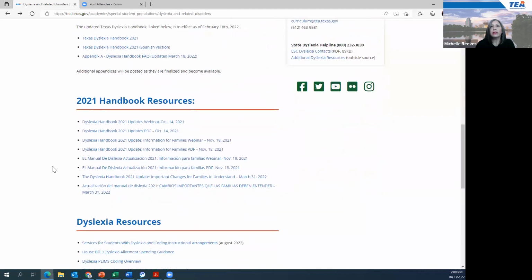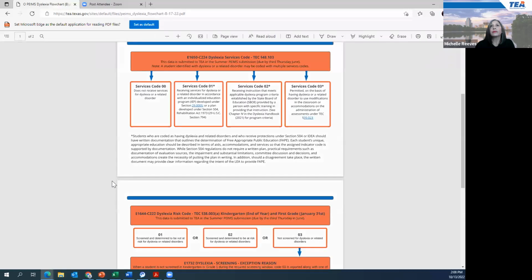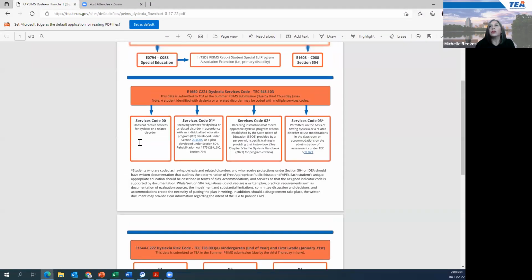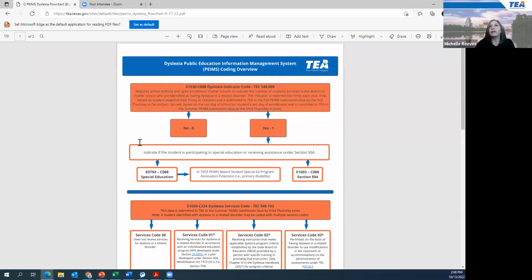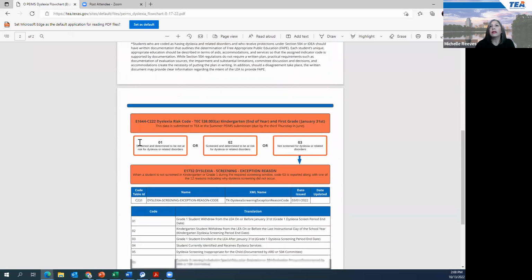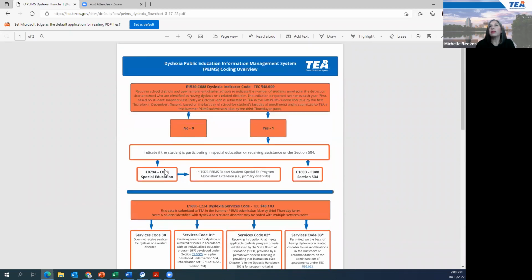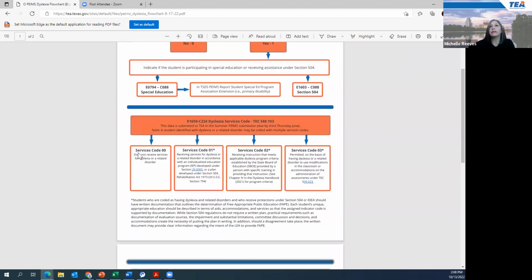Let me scroll down to that. This is Dyslexia PEIMS coding overview. This used to be a one-page document. Now it is two because we added the dyslexia screening exception reasons, and the 12 are here. If you have not seen this document before, these are the PEIMS requirements for dyslexia, and we just have them all in one place. Great resource.